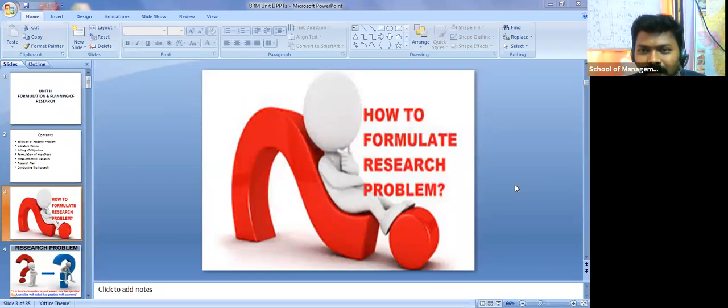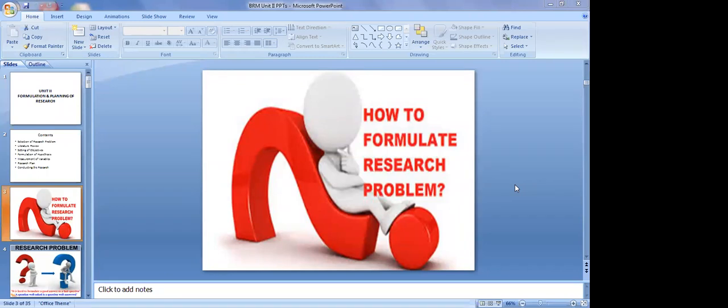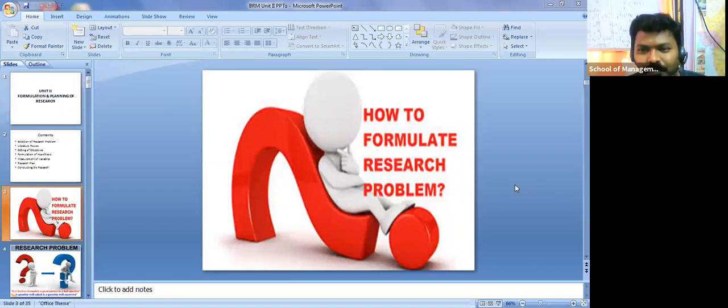Now, why did they give this offer? If they give this, will they get profit or loss? How many of you are following my statement? I got one problem, right? Yes or no? This is how you are going to formulate your research problem.